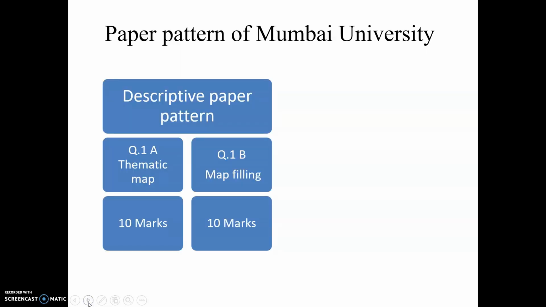What was the paper pattern of Mumbai University when your tests were descriptive? In your descriptive paper pattern, your first question of your question paper was based on thematic map and map filling. So question number 1A used to be thematic map, which was for 10 marks, and question number 1B was for map filling, which was for 10 marks. But now the situation is different.